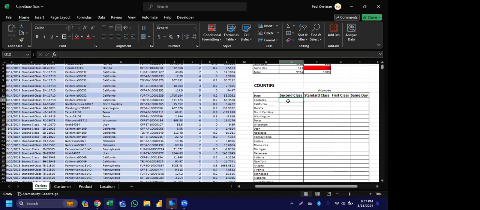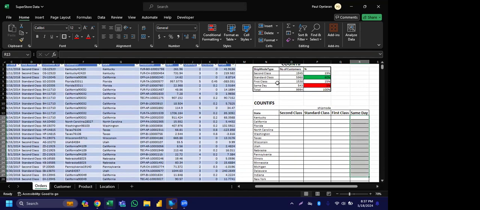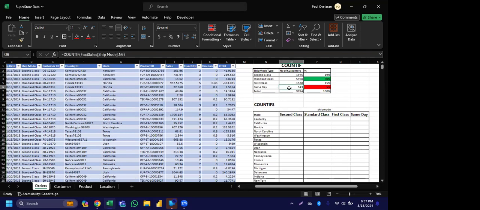So I want to start now. I want to know how many customers from this state ship their goods through second class, standard class, and so on. Likewise in real life, like I've explained, we can have a list of departments here: sales, IT, HR, audit, finance, commercial. Then here we can have male and female. We want to know, in the sales department, how many are male, how many are female. It's just the same way. And at the end of the day, when we sum up all these values here, it must give us this value too.